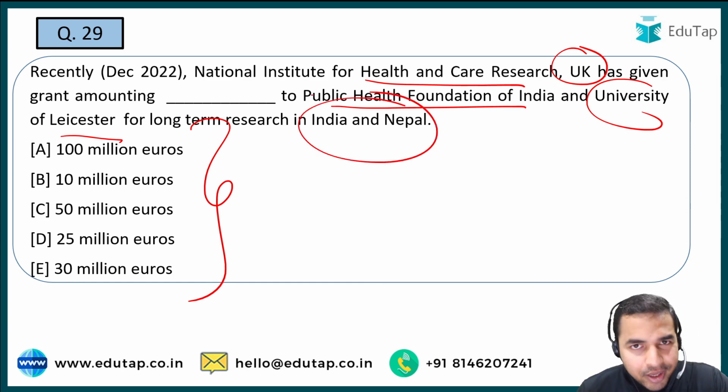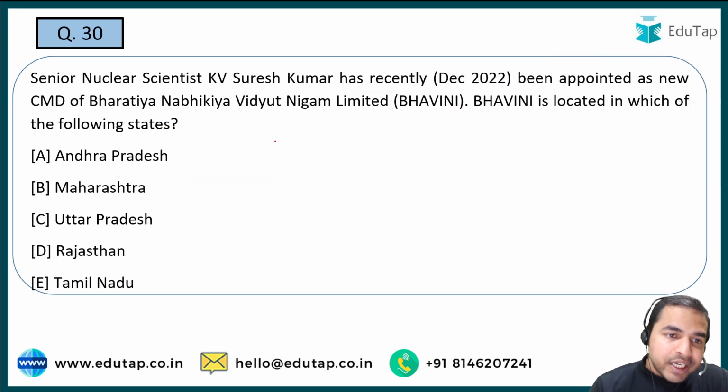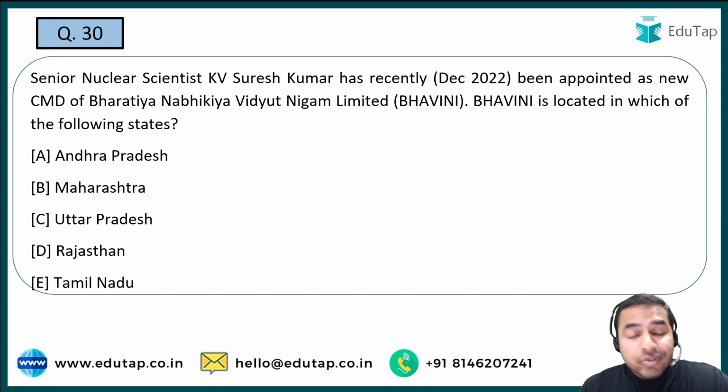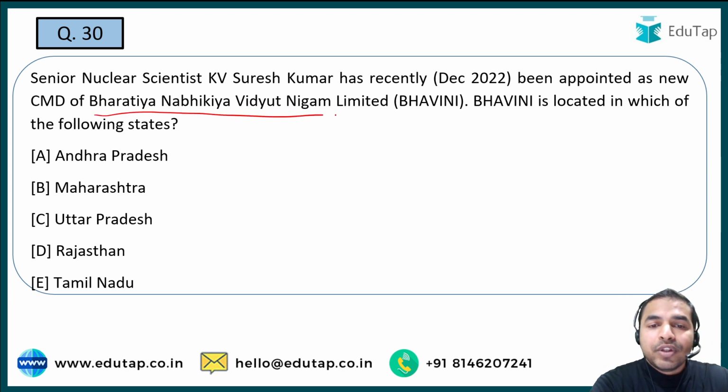Guys, tell me quickly, what is that particular amount that has been given by the National Institute for Health and Care Research, which is of the United Kingdom. And here the right answer is 10 million euros. Next question. So senior nuclear scientist KV Suresh Kumar has recently been appointed as a new CMD of Bhavini. What does Bhavini stand for? It stands for Bharatiya Nabhikiya Vidyut Nigam Limited.